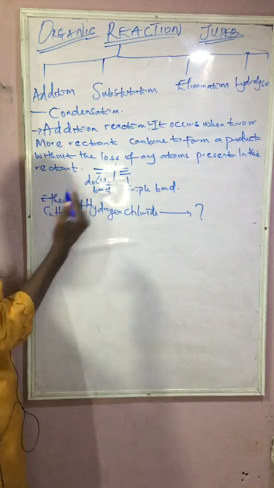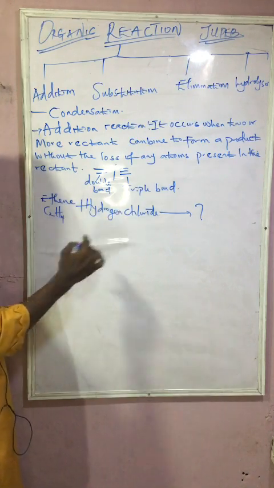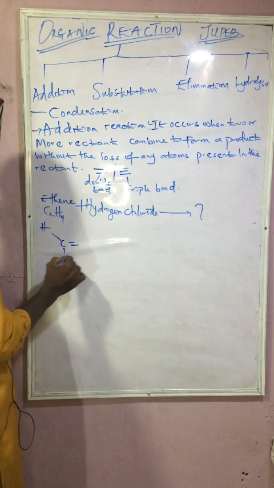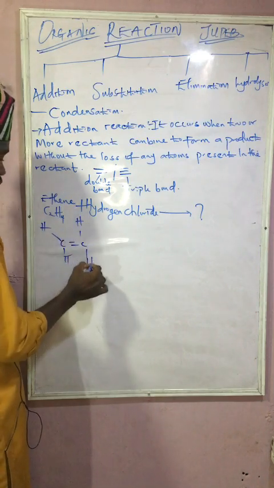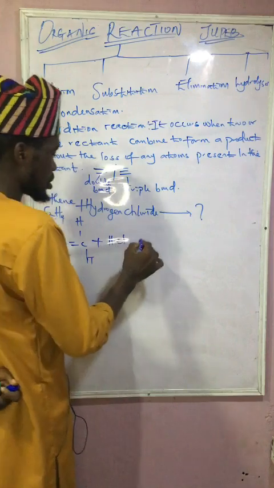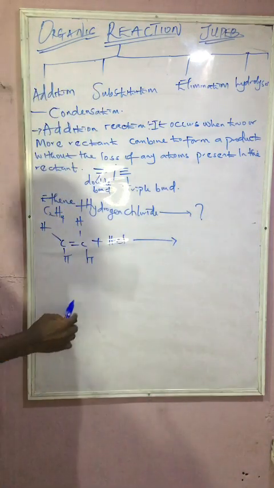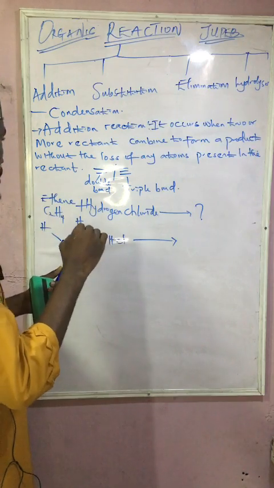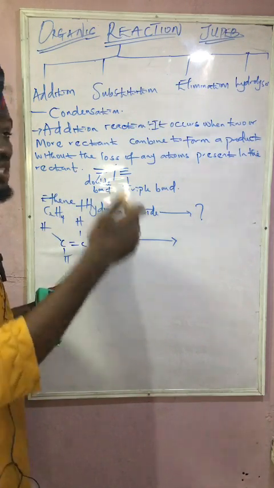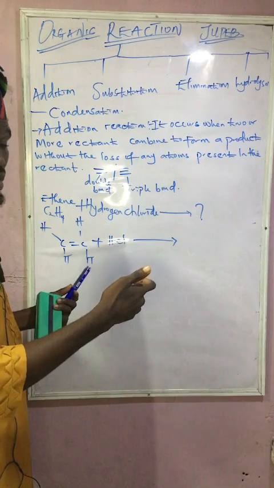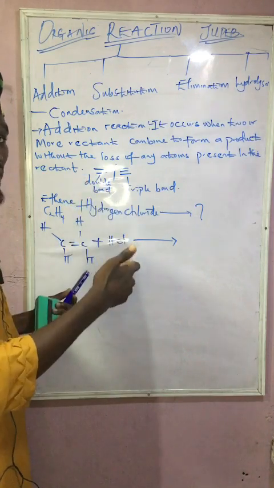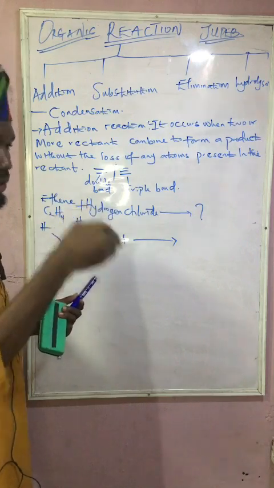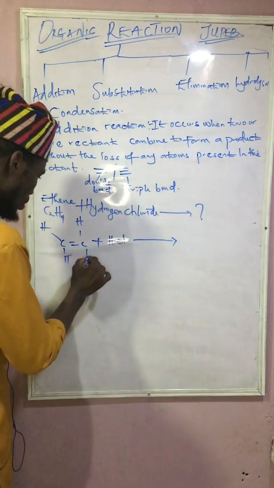How many carbons do you have? We have 2, and the hydrogen is what? 4. So let's take a look. We have this plus this. So now, it can occur when two or more reactants combine to form a product without the loss of any atoms present at the reactant site. So look at this now. We are having 8 here.